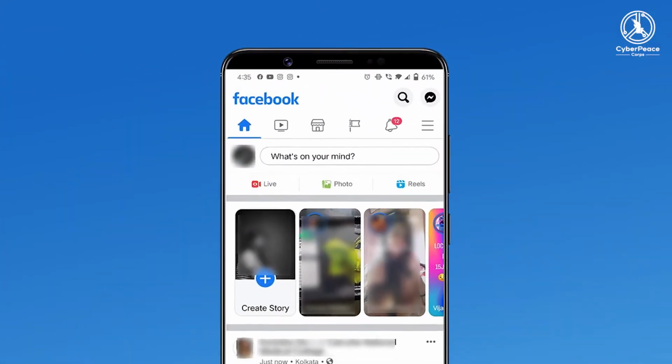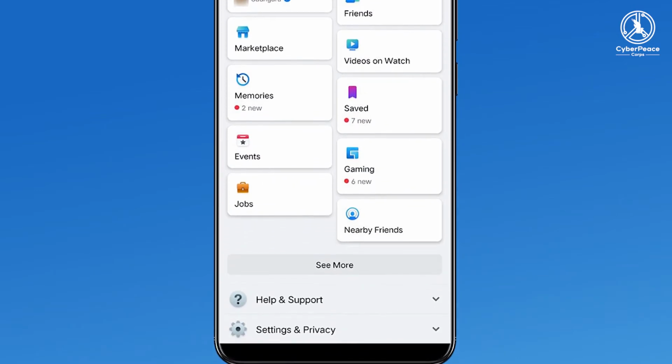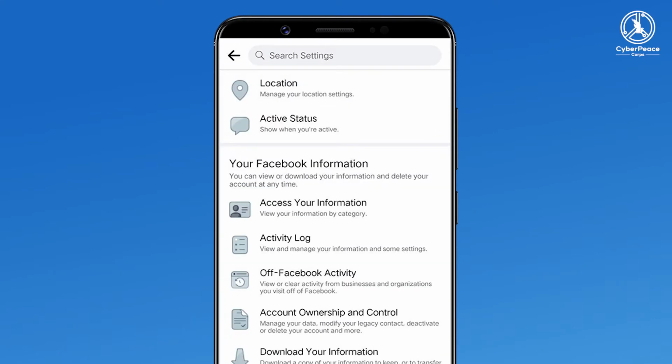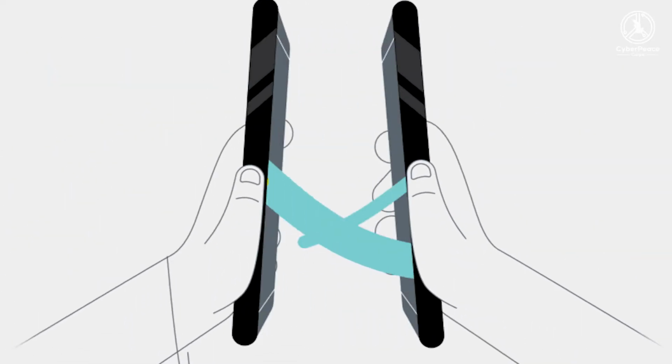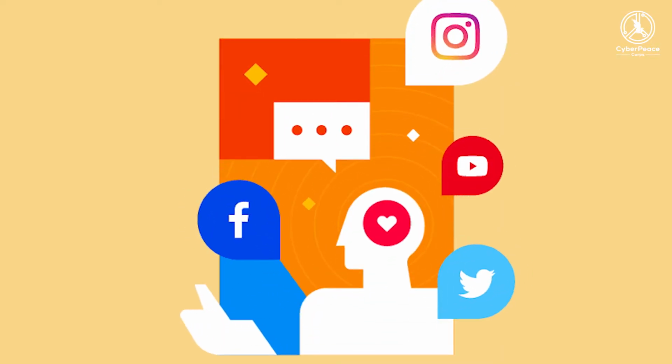Click or tap the triangle (web version) or menu icon (mobile app) in the upper right corner of the screen. Select Settings and Privacy. Open Settings. Go to Your Facebook Information. Click Off Facebook Activity. While you can't prevent data collection, you can look at Off Facebook Activity to see who's sharing what details about you on the social network and unlink your profile from it.